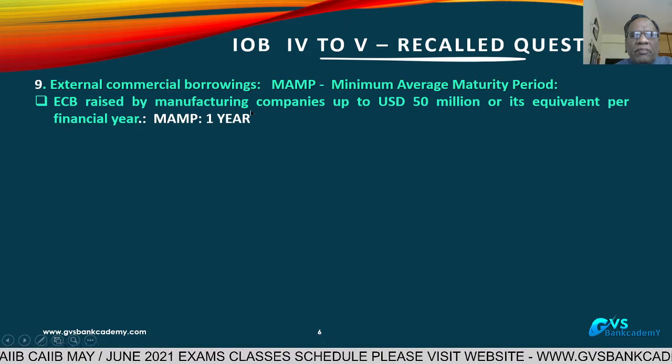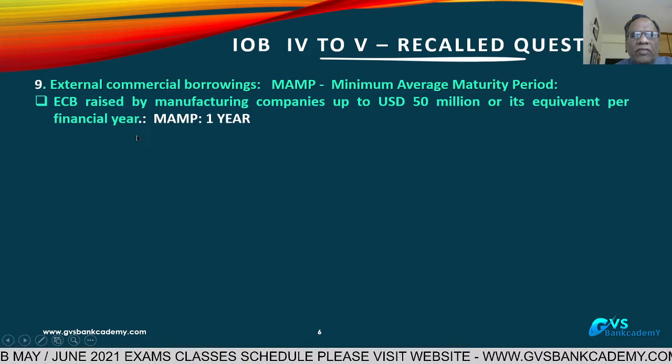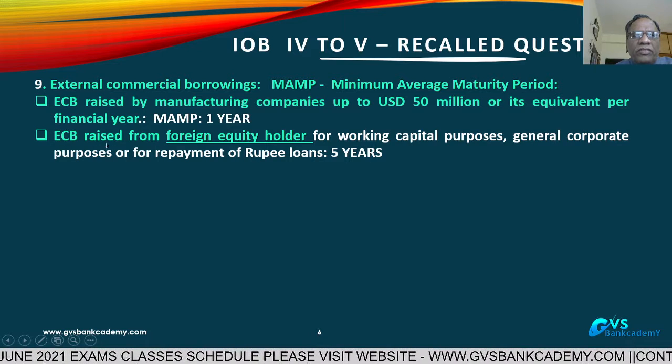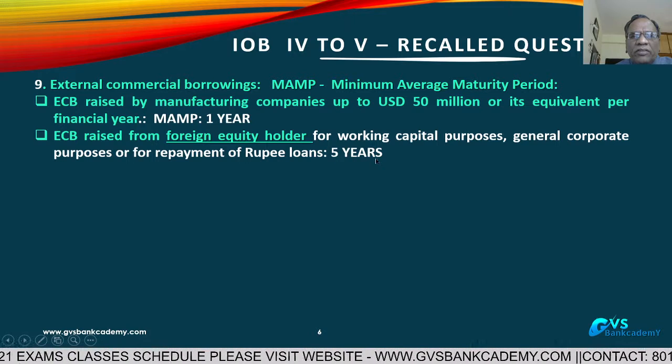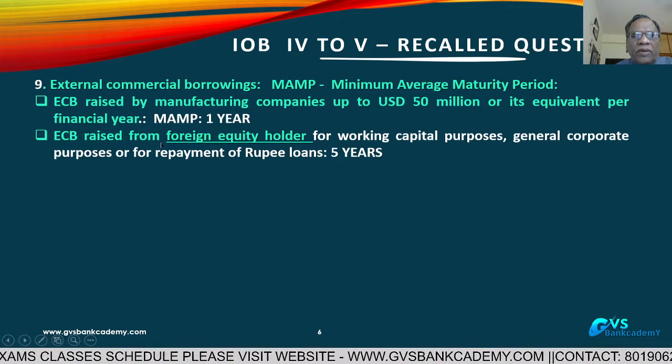ECB raised from a foreign equity holder: minimum average maturity is 5 years.